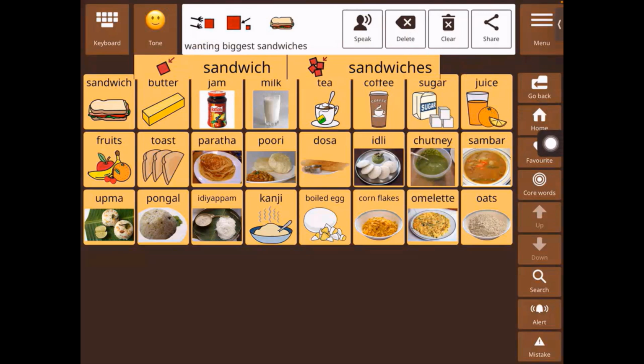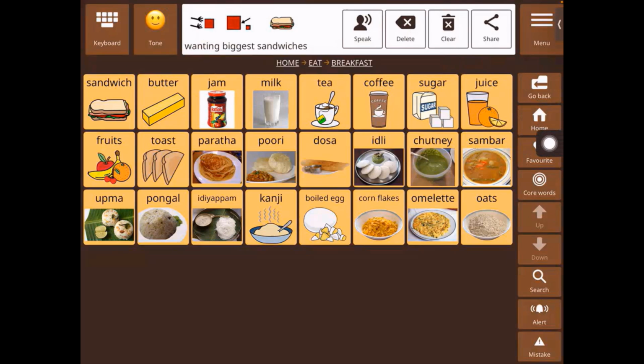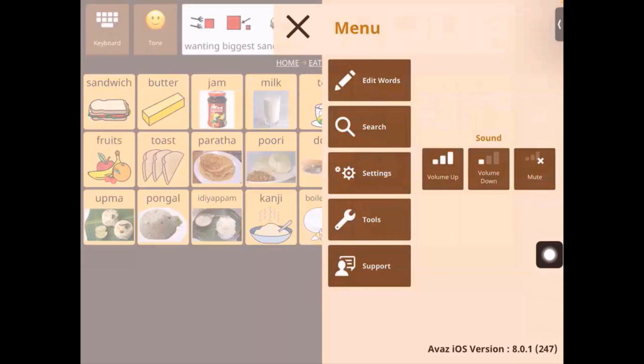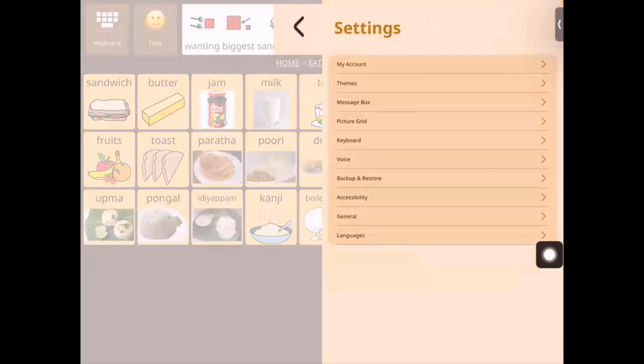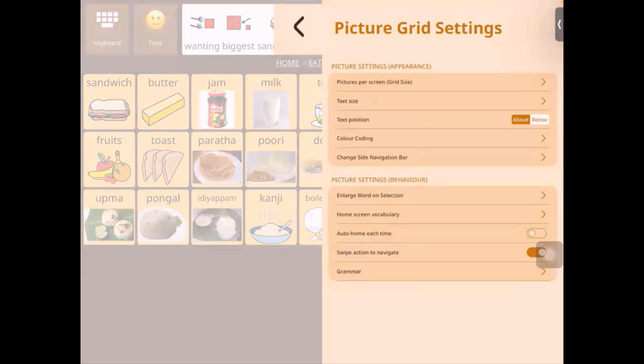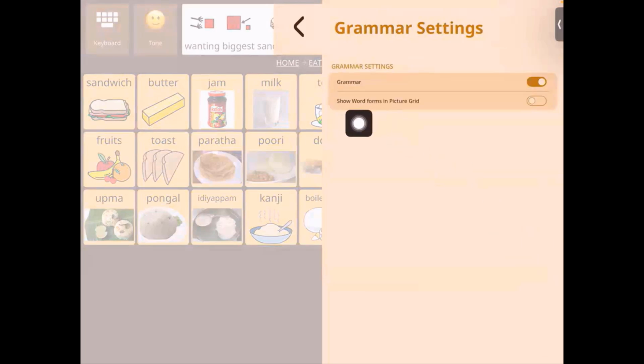And there's two ways to access the grammar settings. So you can get the predictions as you saw under the message box over here. Otherwise, you can get those grammar variations showing up in the picture grid itself by turning on this button.